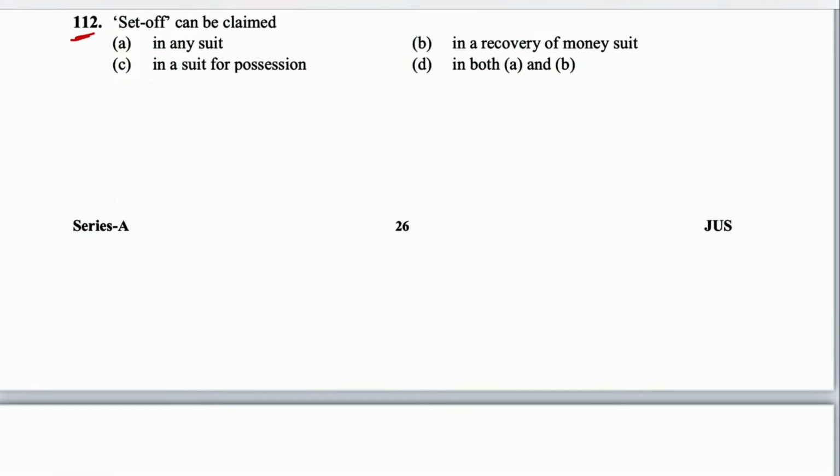Next 112. Set off can be claimed in any suit or recovery of money suit. B is the answer with the provision Order 8, Rule 6.